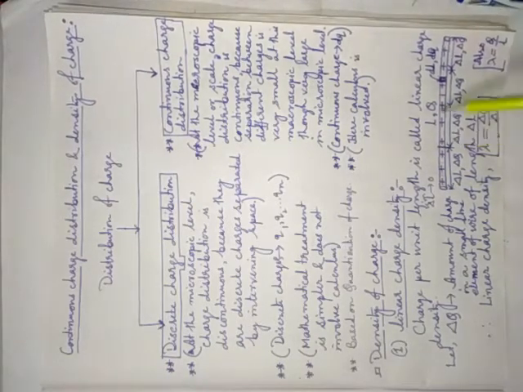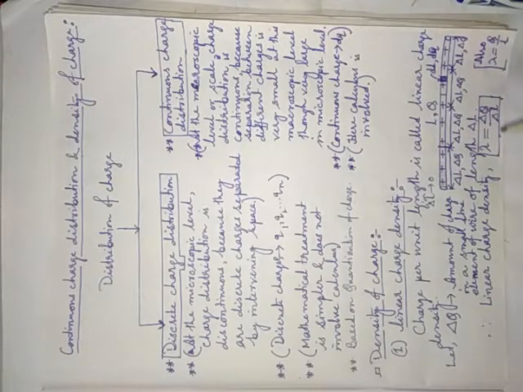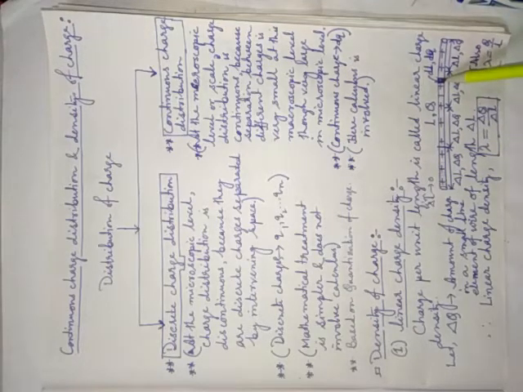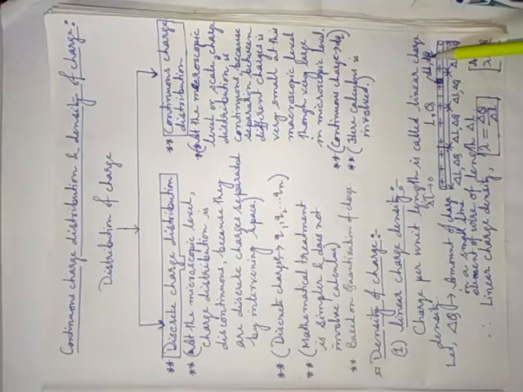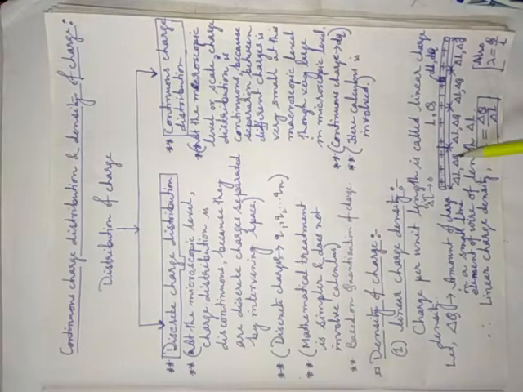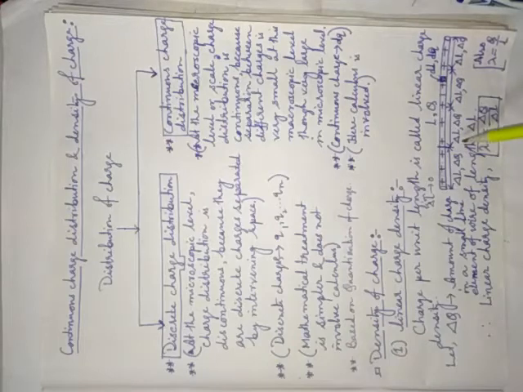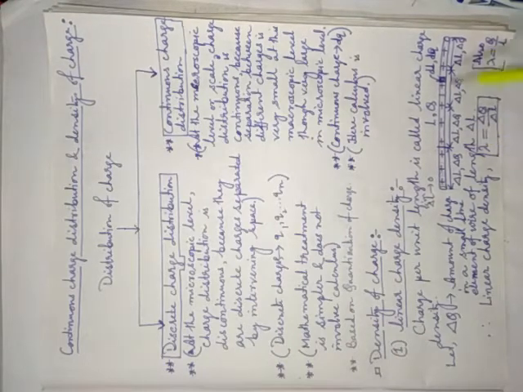If you divide L into certain portions, it becomes delta L. Again, if you divide delta L into a very small portion and it tends to 0, then the smallest portion is called dl. The charge will also be very small, that means delta Q will also tend to 0, not 0 but tends to 0. So you can write dq instead of delta Q, and dl instead of delta L.